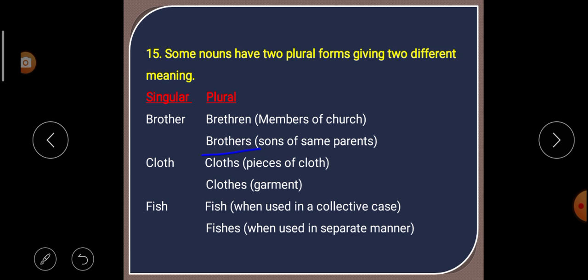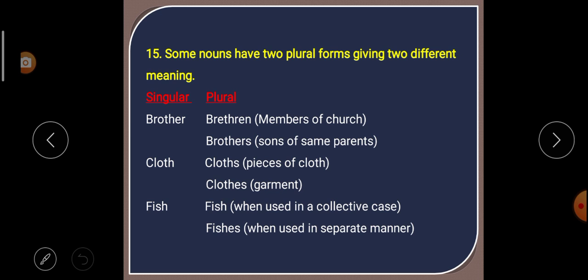Second plural: brothers. That means sons of the same parents. Next is cloth, singular. It also has two plural meanings. First is cloths, meaning pieces of cloth. Next is clothes. That means garments, or we can say dress.